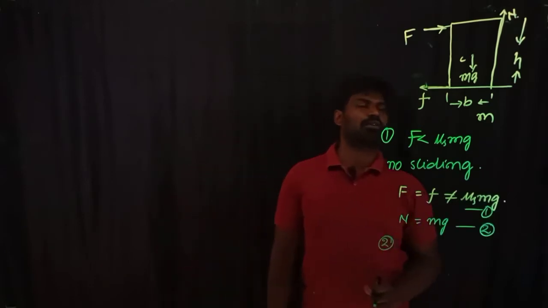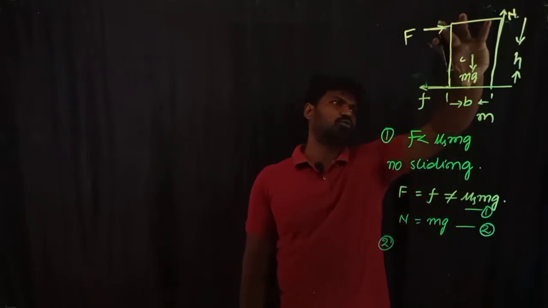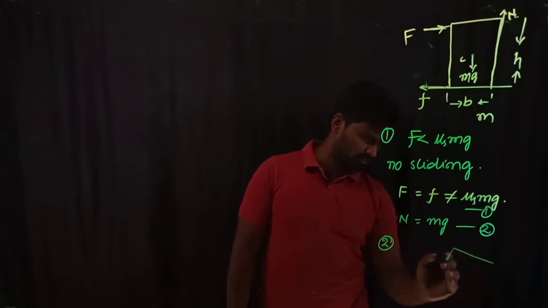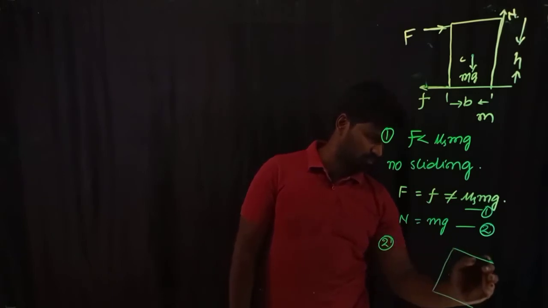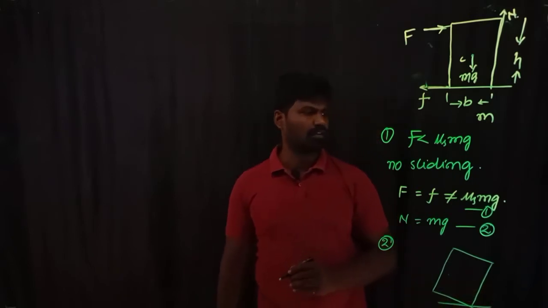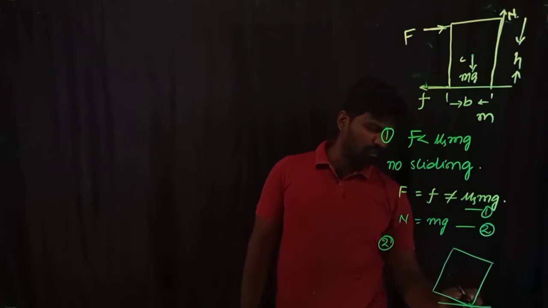Now, the condition for rotation. When the body is about to rotate, the configuration may look like this. This is the horizontal surface. Now, I am writing the torque equation about this tipping edge.